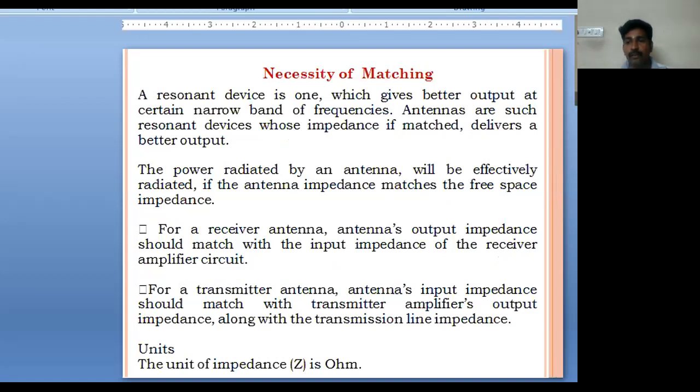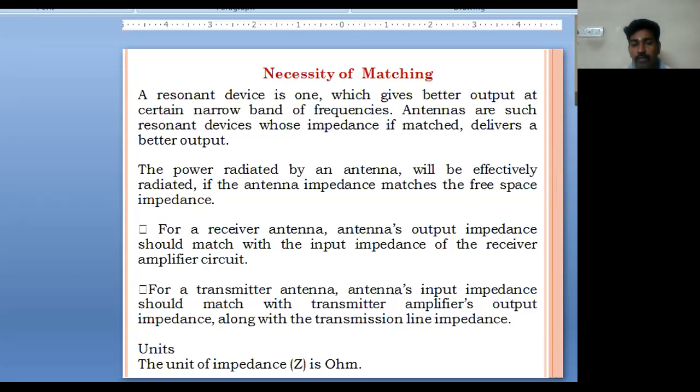So what is the necessity of matching? For example, a resonant device is one which gives better output at a certain narrow band of frequencies. We know that antennas are resonant devices whose impedance, if matched, delivers a better output. The power radiated by an antenna will be effectively radiated if the antenna impedance matches the free space impedance.